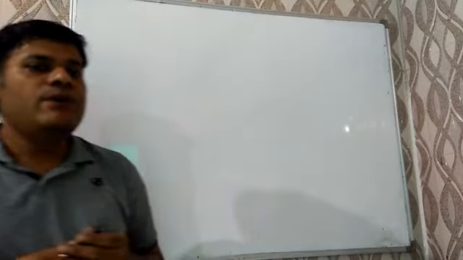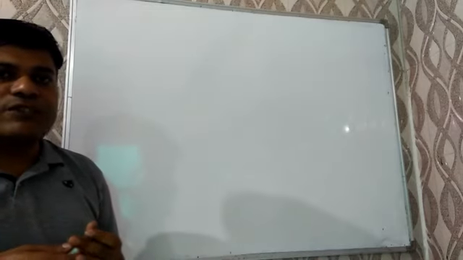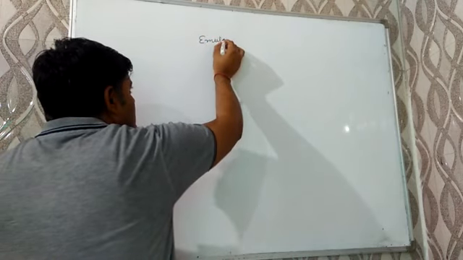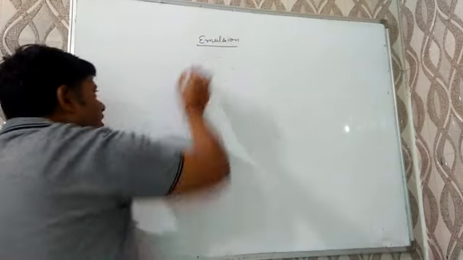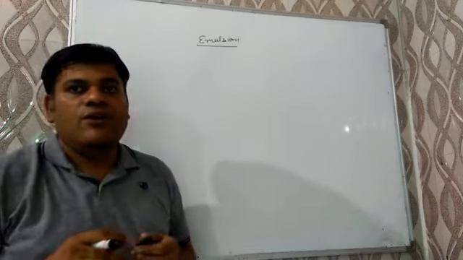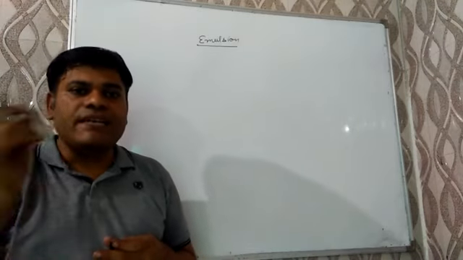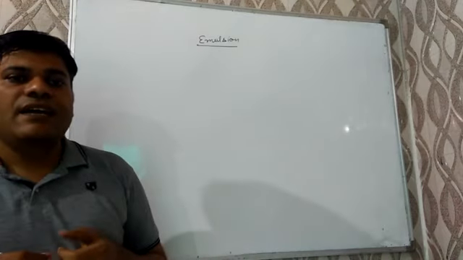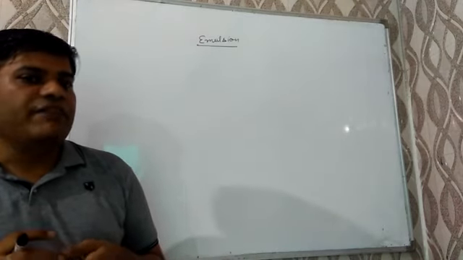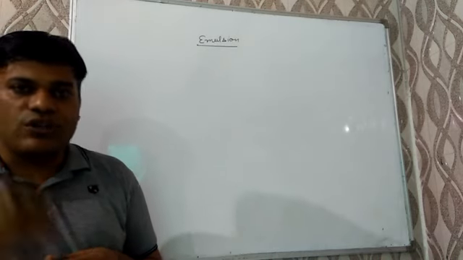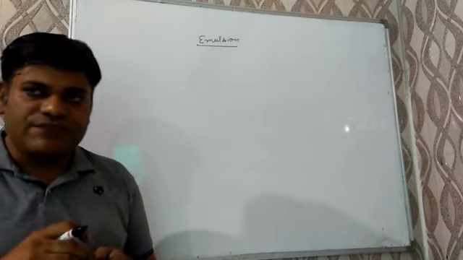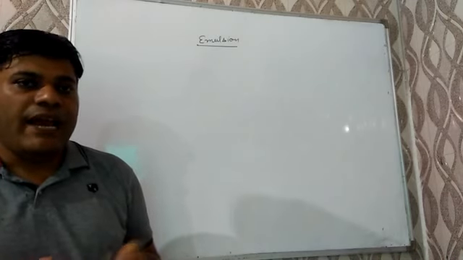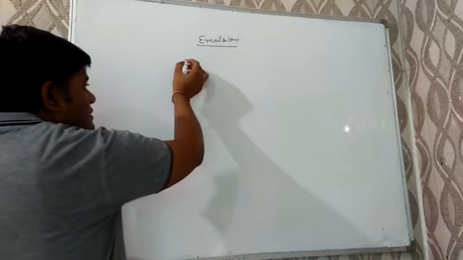exam. Now we have to discuss two more topics of colloidal solution, and the first one is emulsion. In board exams, questions may be there: what do you mean by emulsion? Emulsion is the colloidal solution in which both dispersed phase as well as dispersion medium are liquid. And these emulsions can be of two types.